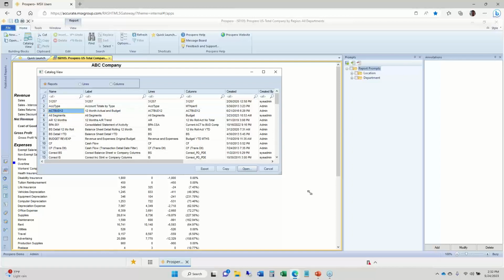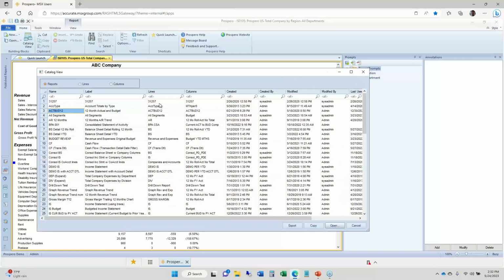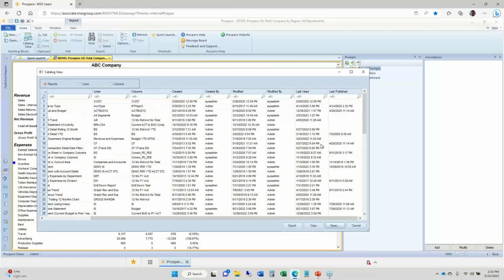Easy for me to see right here inside this window what line set these reports use, what column sets they use, sort by any of these columns, when these reports were created, when they were last modified and by who, and when they were last generated and by who, or published to. So a lot of great information right here in one window to see a view of all of your report definitions.